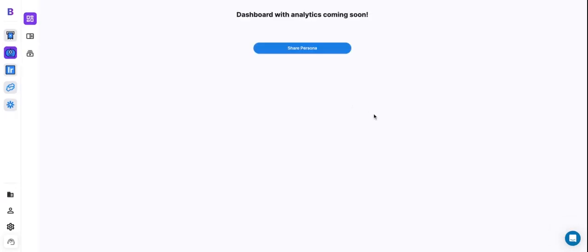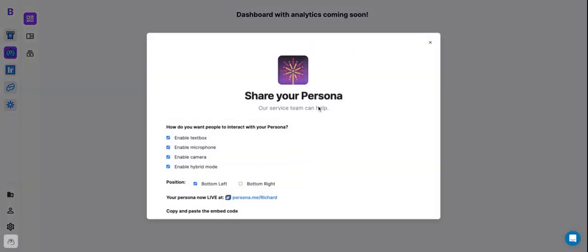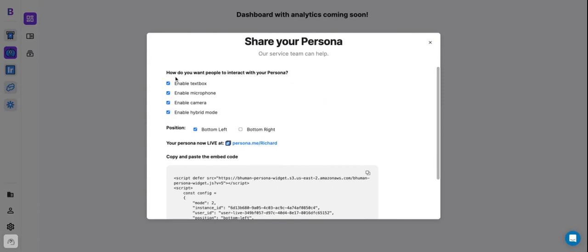Okay, so once it's done generating, that button will become this nice blue button that says Share Persona. So let's click on that. All right, and here we can see a couple of options we have to configure the persona. We can enable text box, microphone, camera, which allows the different ways that somebody can talk to the persona.